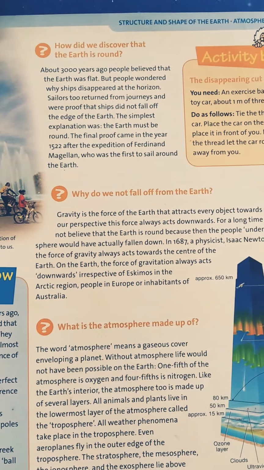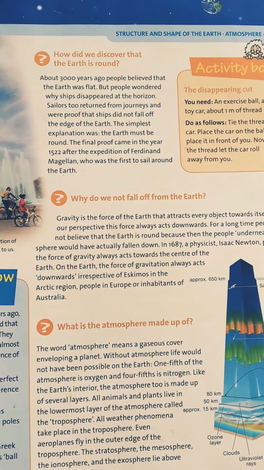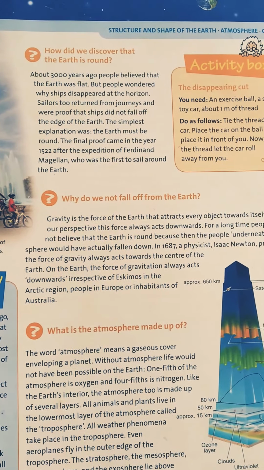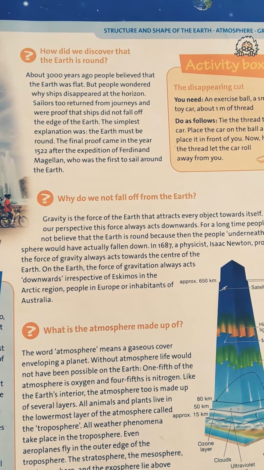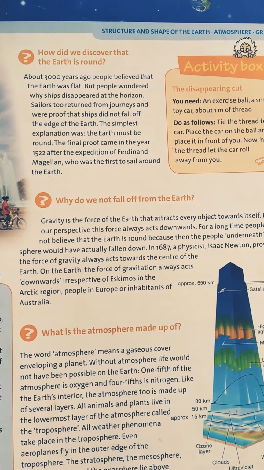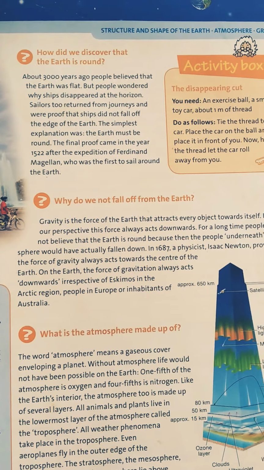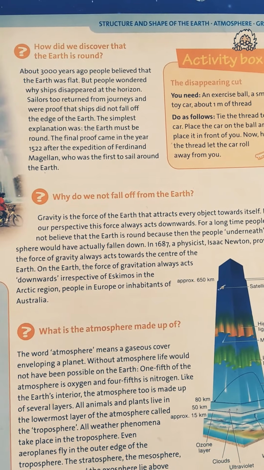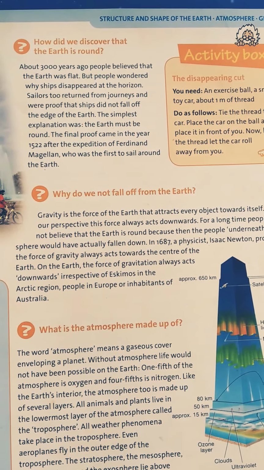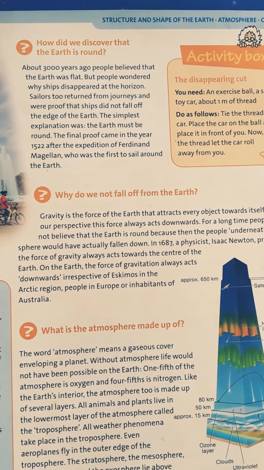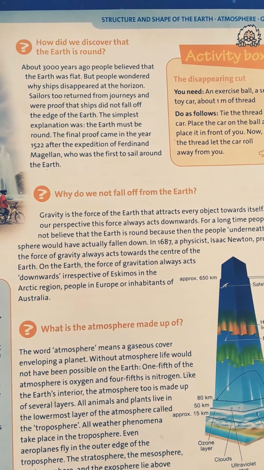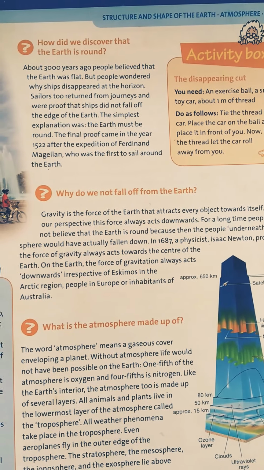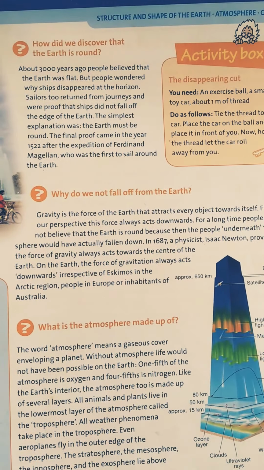This page. So, how did we discover that the earth is round? About 3,000 years ago, people believed that the earth was flat. But people wondered why ships disappeared at the horizon. Sailors too returned from journeys and were proof that ships did not fall off the edge of the earth. The simplest explanation was that the earth must be round. The final proof came in the year 1522 after the expedition of Ferdinand Magellan, who was the first to sail around the earth.